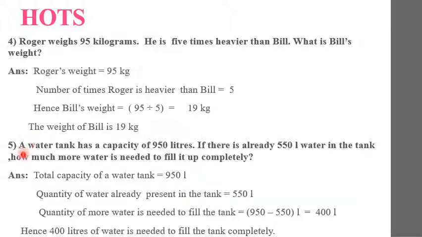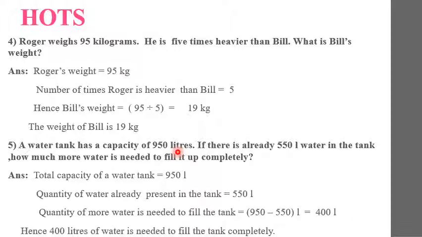Okay. A water tank has a capacity of 950 liters. If there is already 550 liters of water in the tank, how much more water is needed to fill it completely? Okay, children, a water tank has a capacity of 950 liters, and we have to fill it completely, but there is already 550 liters of water in the tank.